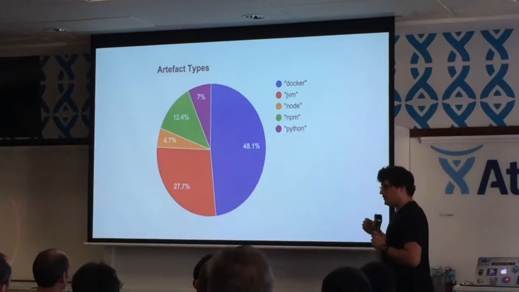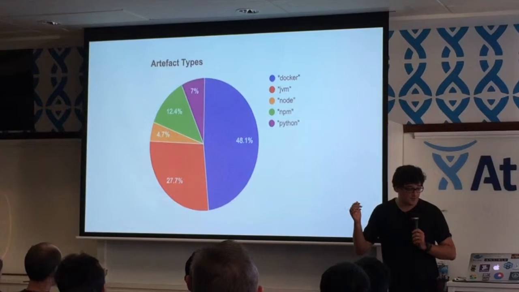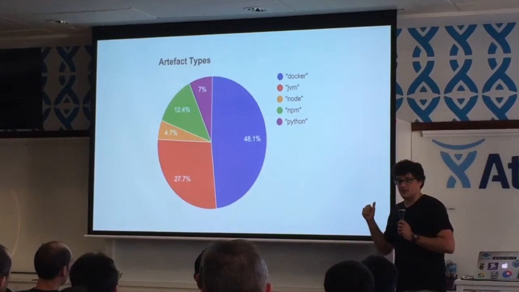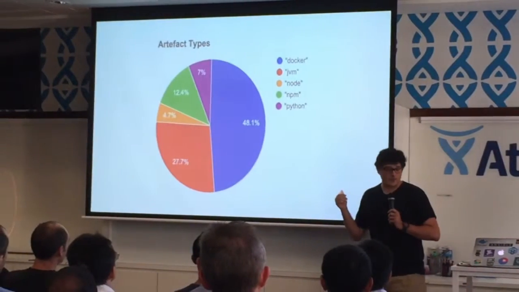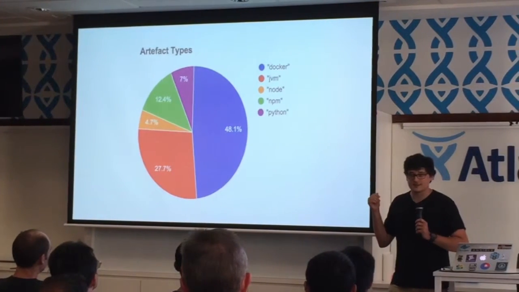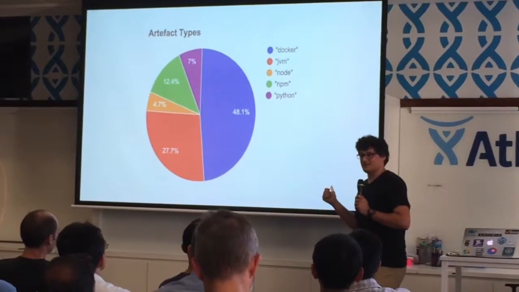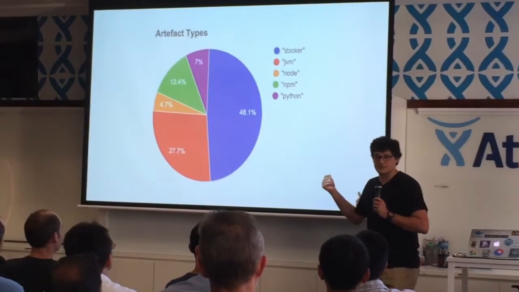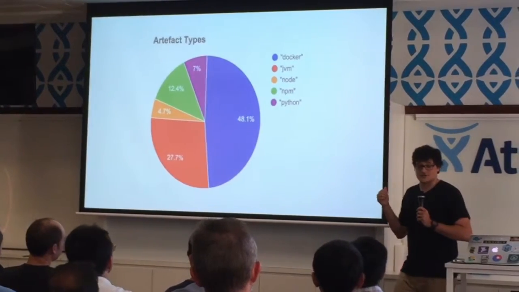So we've been running it for a while, and we support a few different artifact types. But the really interesting thing for us is that Docker has increasingly become by far the biggest consumer of our platform. I'll touch on this again in a little bit, but it's at least twice as popular as the next biggest group, which is JVM. And JVM itself is a little bit of a cheat because it isn't just Java, it's Java and Scala, everything that runs on the JVM. So Docker is a massive part of our infrastructure and we use it quite extensively.